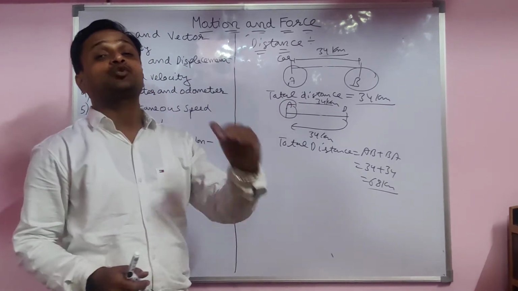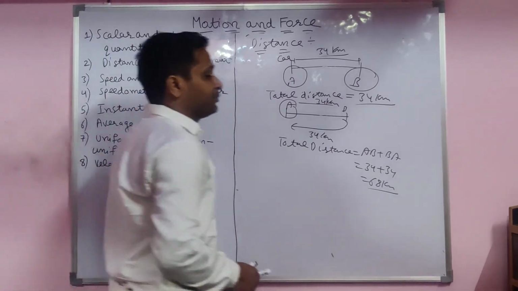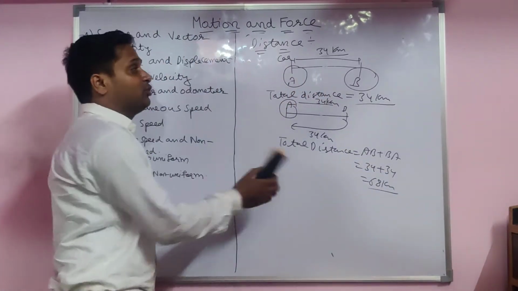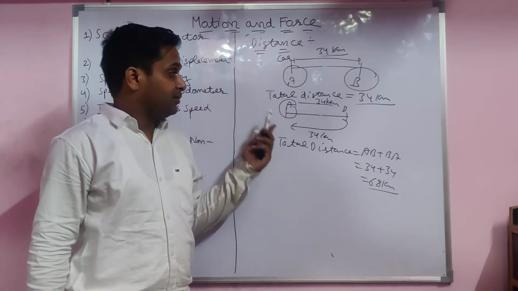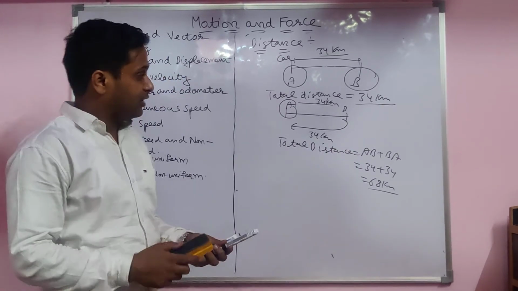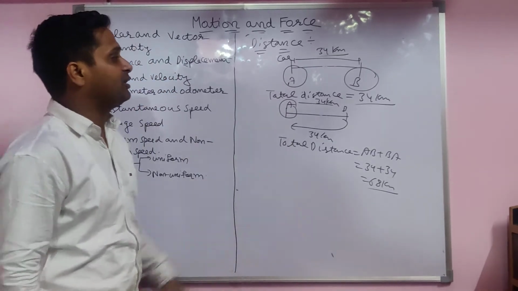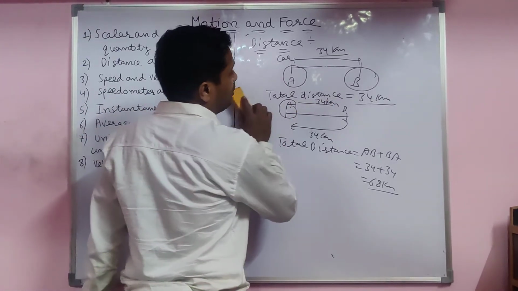Total distance is the actual length covered by the body. Now you have to see the displacement. For distance you do not count the direction, firstly you go that side, then you go that side. But when you count displacement, you count the direction. Here you count only the magnitude.